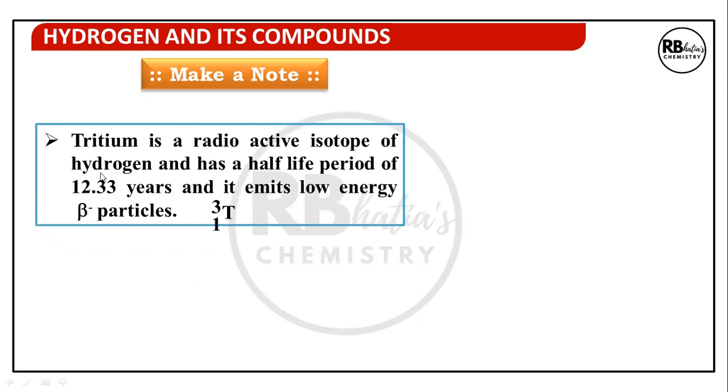Tritium is a radioactive isotope of hydrogen and has a half-life period of 12.33 years. That means if we have 1 gram of it today, after 12.33 years, only 0.5 gram will be left. Half-life period means the time in which an element reduces to half of its original amount, and it emits low energy beta particles.